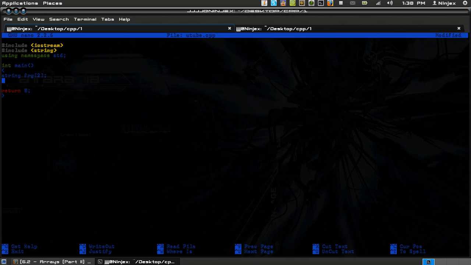And the way that we're going to define the values 1 and 2 inside this array is by the following. Frag, and then we're going to say 0, and then we're going to say equals, and then whatever we want. But let me go ahead and do this, and then I'll explain.